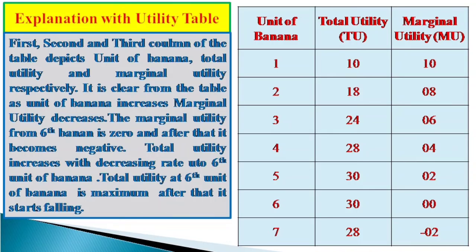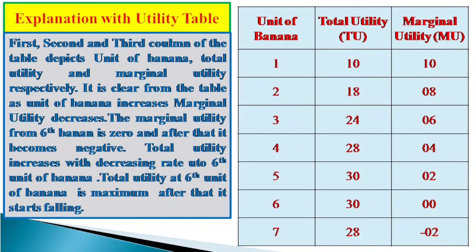Now it is clear from the table, as the unit of banana increases, that means 1, 2, 3, 4, 5, 6, 7, that is, the consumer increases the consumption of banana from 1 unit to 7 units, the marginal utility decreases: 10, 8, 6, 4, 2, 0 and minus 2.